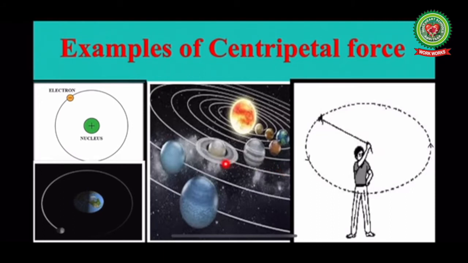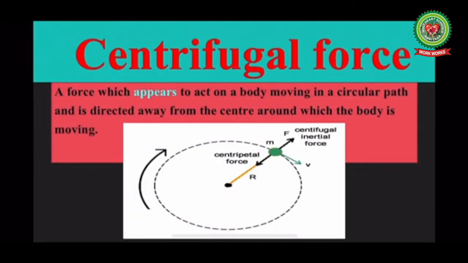Our next example is motion of moon around the earth. In this case also, the gravitational force of attraction between earth and moon provides the necessary centripetal force to the moon to revolve around the earth in a circular path. And one more example, when a stone tied at the end of a string is whirled in a circular path, holding its other end in hand, the tension in the string provides the necessary centripetal force. So, these all were the examples of centripetal force, and now our next topic is centrifugal force.